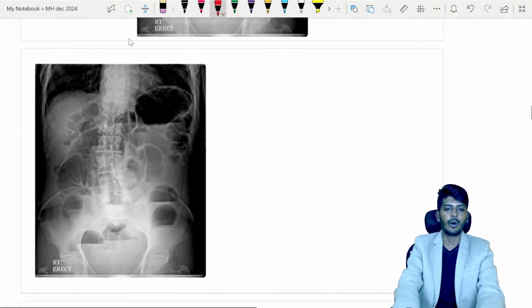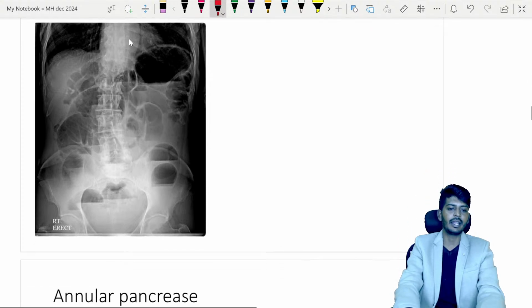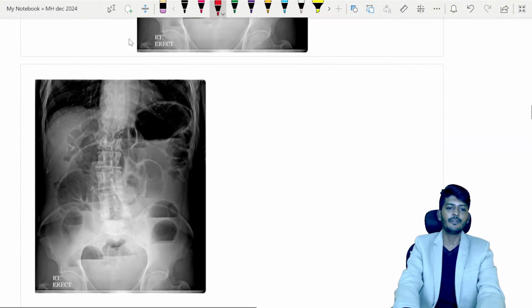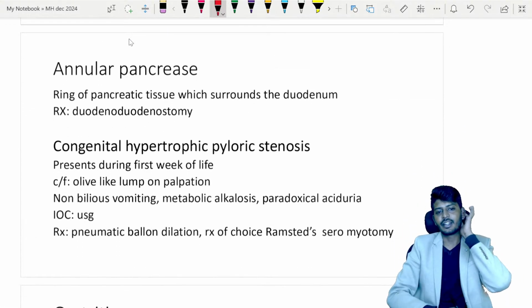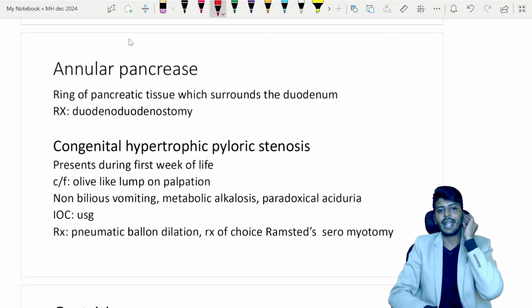Okay. So this is also again a clear-cut indicator of what? That is an indicator of small bowel obstruction. The same image. Already we discussed about what? Yes, we discussed about the annular pancreas.